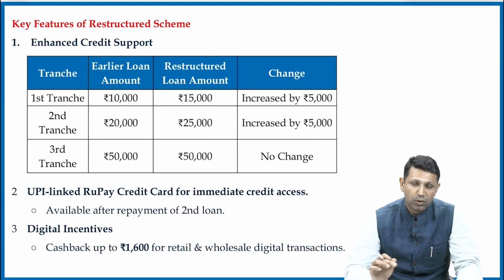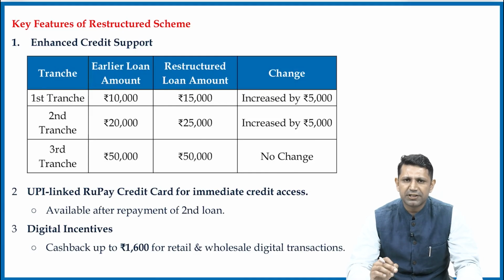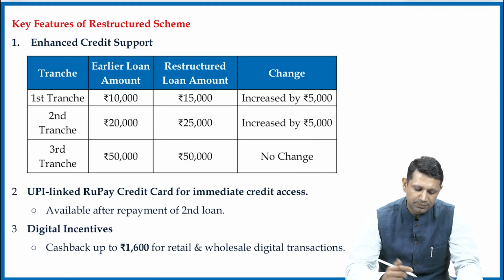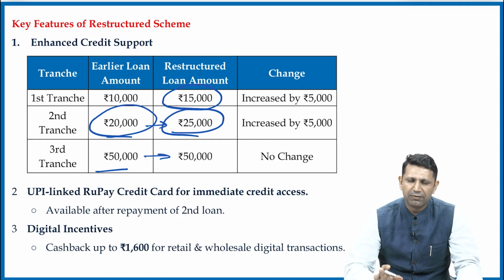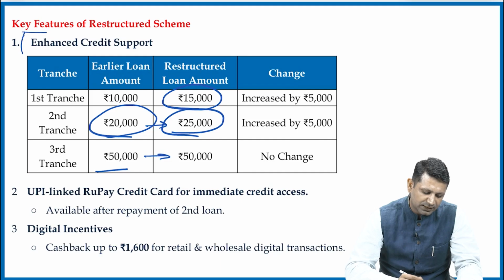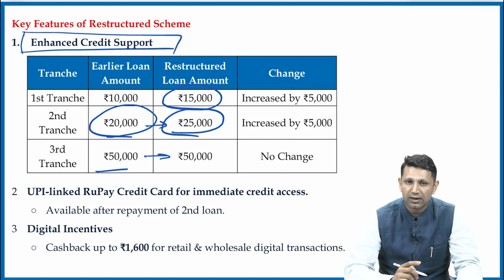Now next is, what are the changes, what is the restructuring in this particular scheme? First of all, we were having 3 kinds of slabs for the loan: 10,000, 20,000 and 50,000. Now the 10,000 loan slab has been increased to 15,000. The 20,000 loan slab has been increased to 25,000. 50,000 has been kept at its previous base. So it has enhanced the credit support provided under the scheme.